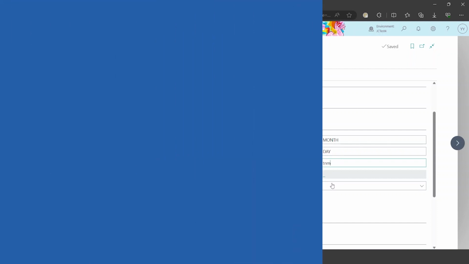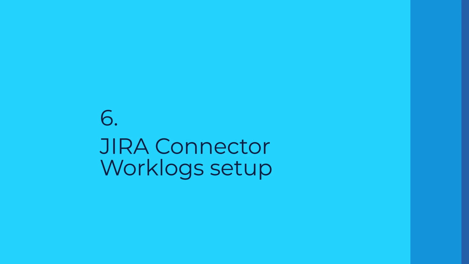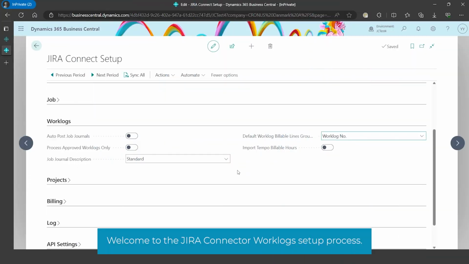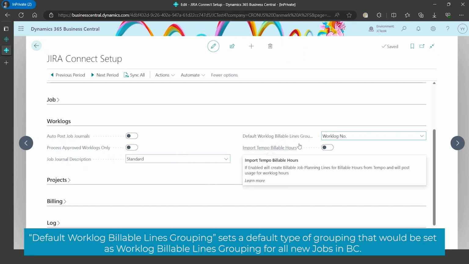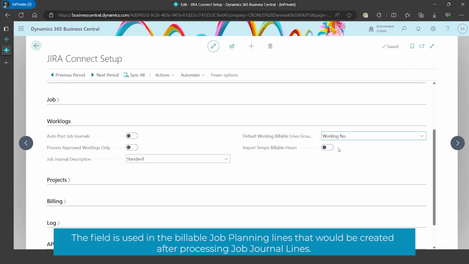Welcome to the Jira Connector Worklog setup process. Here you have the option to enable auto-posting of job journal lines after the Worklogs processing. Default Worklog billable lines grouping sets a default type of grouping that would be set as Worklog billable lines grouping for all new jobs in BC. The field is used in the billable job planning lines that would be created after processing job journal lines.